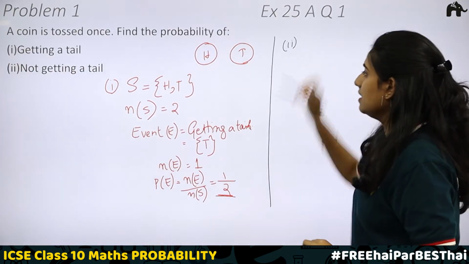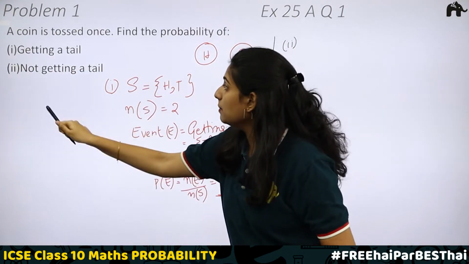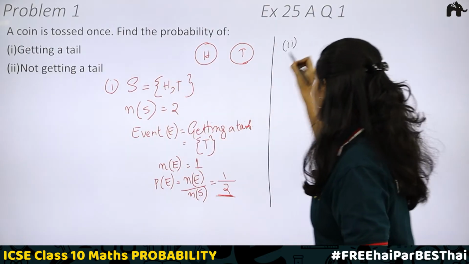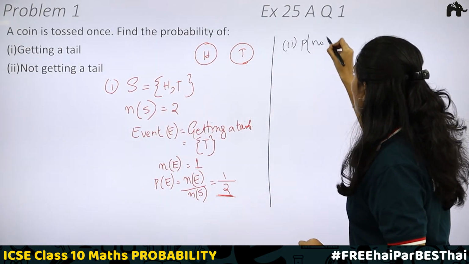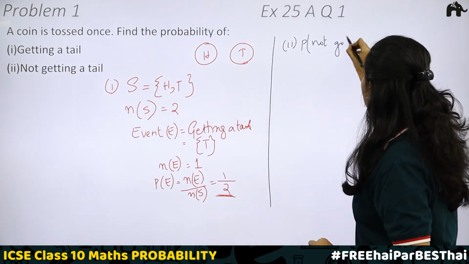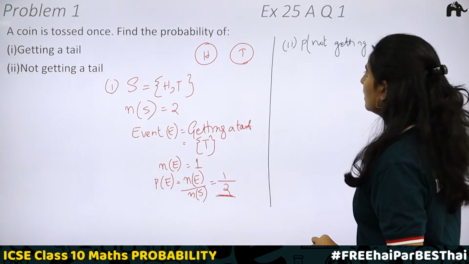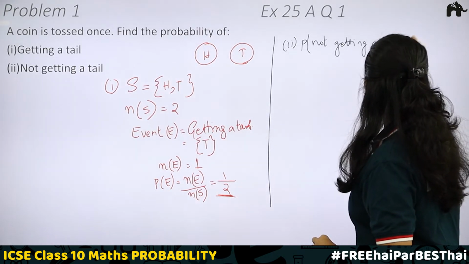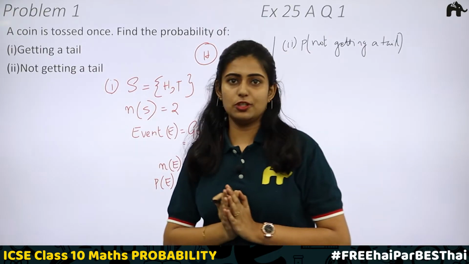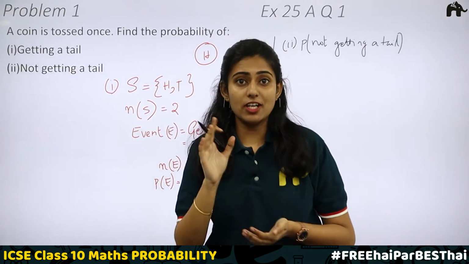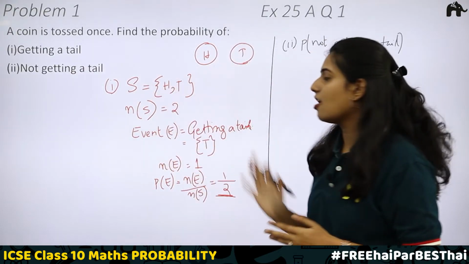Now the second one, we have to find the probability of not getting a tail. If you don't get a tail on the coin, what should it be? It should be a head. Only one option is getting a head when it is not a tail.